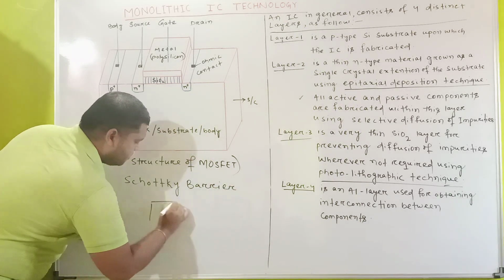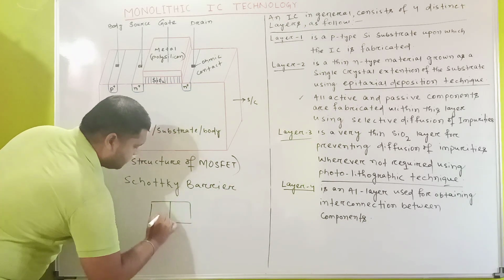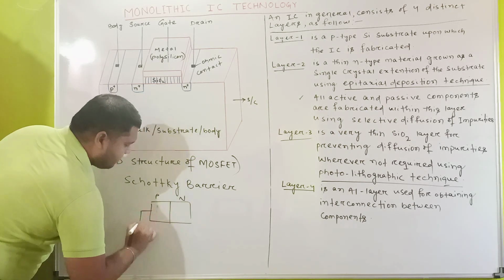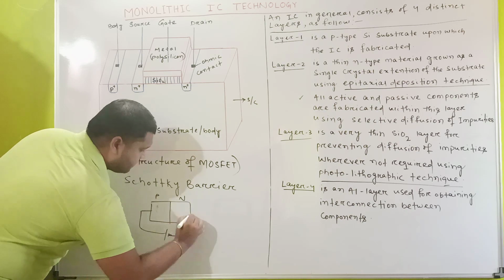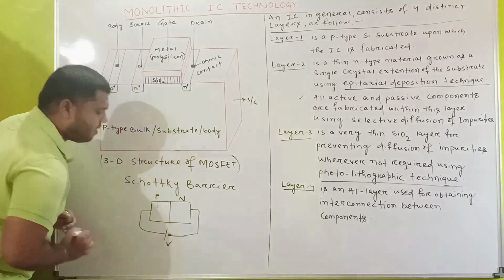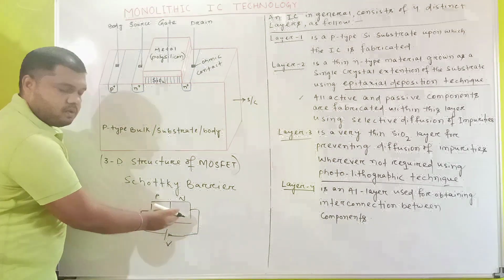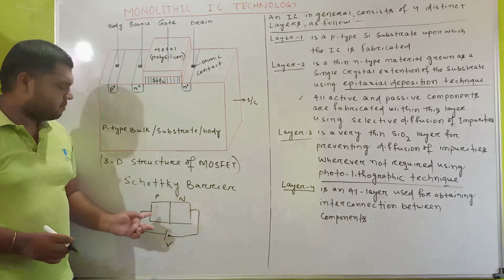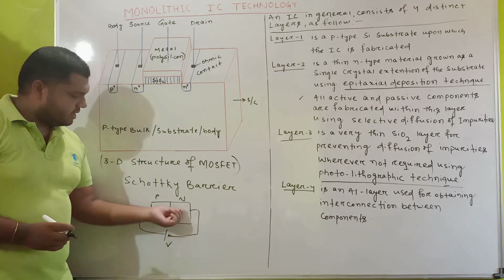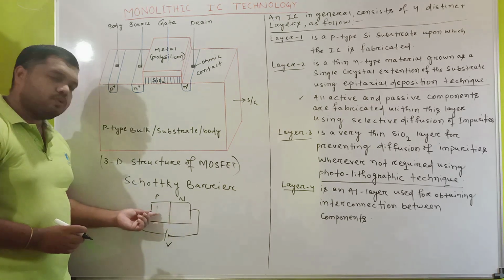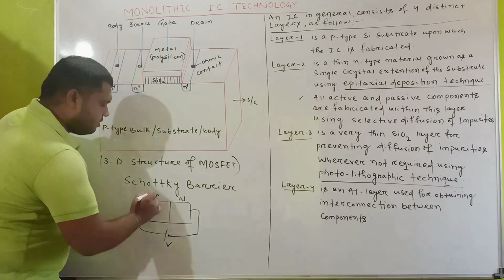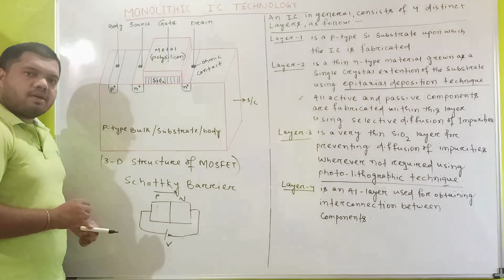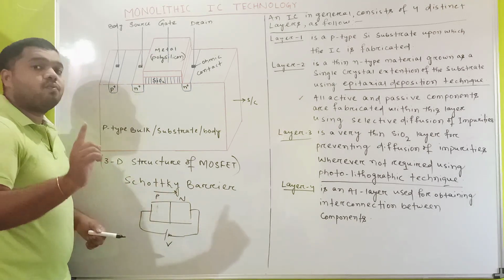When we discuss the PN junction diode, suppose this is the P side and this is the N side. When we apply the external voltage V, what happens? You know that in N type semiconductor, the concentration of electrons is more as compared to P type semiconductor. So electrons diffuse from N type material to P type material. So in the case of Schottky barrier, it allows flow of current in one direction.